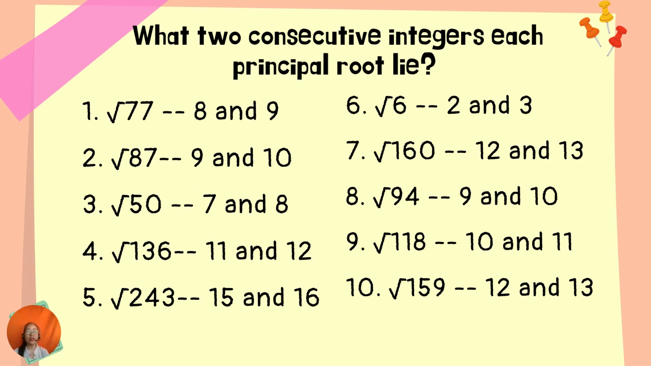Okay, so this one, square root of 77 belongs to 8 and 9 because 8 times 8 is 64. So 77 is near 64 and 81. It's not yet 81. So here are the correct answers. I hope this can help you a lot in trying to understand what I'm trying to say to you.